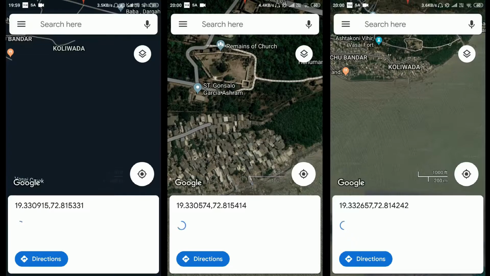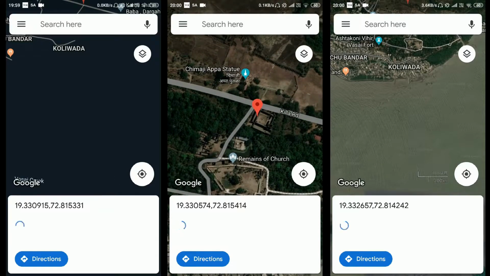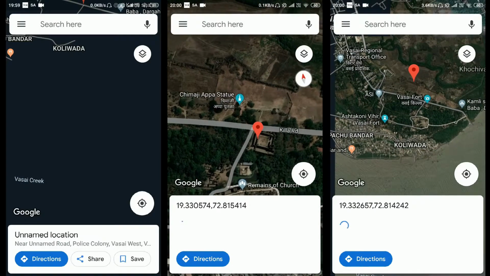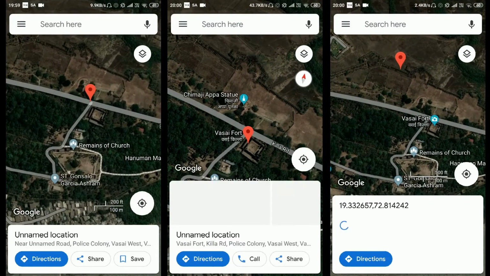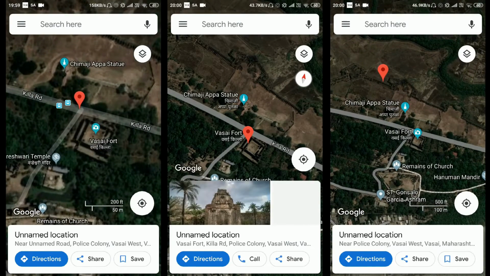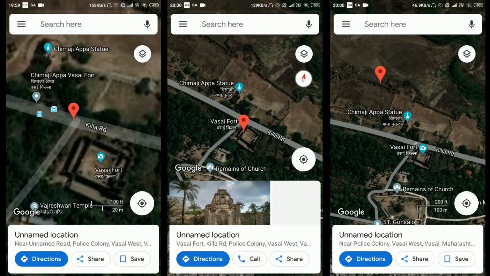Here you can use the current user location along with all the completed structures of the Vasai Fort. You can see on the screen.